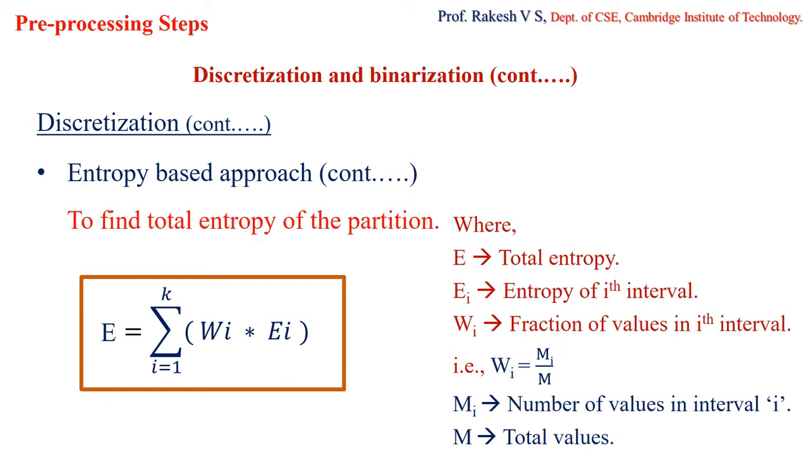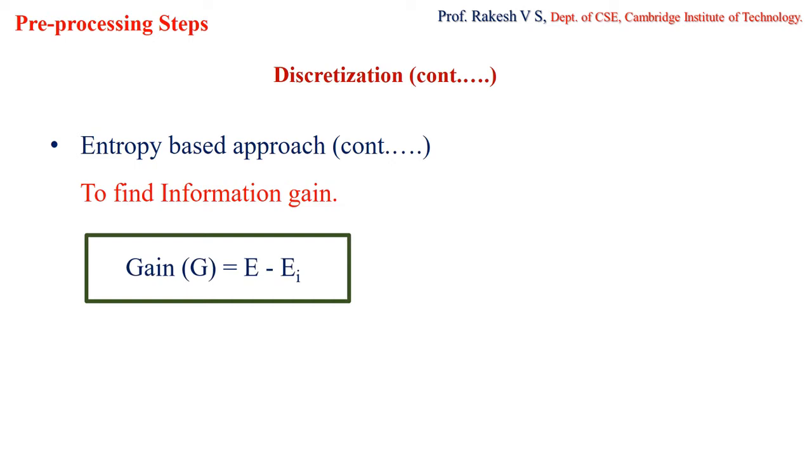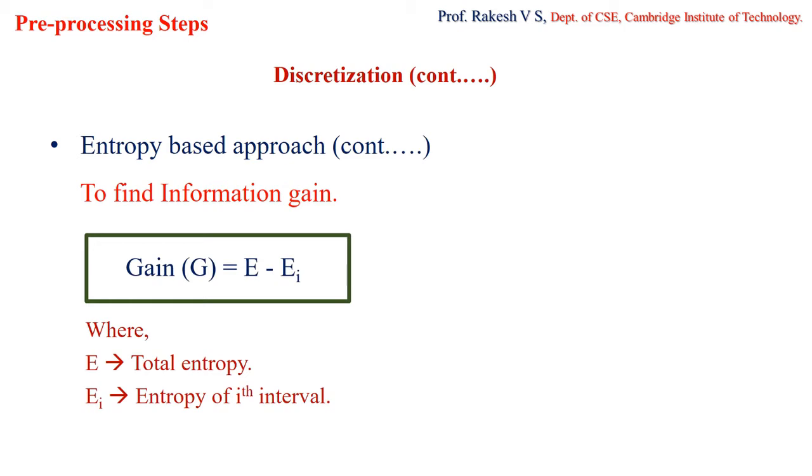Once the total entropy and the entropy of a particular interval are calculated, the next thing we calculate is the information gain. Using this information gain value, we measure the best possible split. The formula to find the information gain is G equals E minus Ei, where G indicates the gain, capital E is the total entropy and Ei is the entropy of the ith interval.